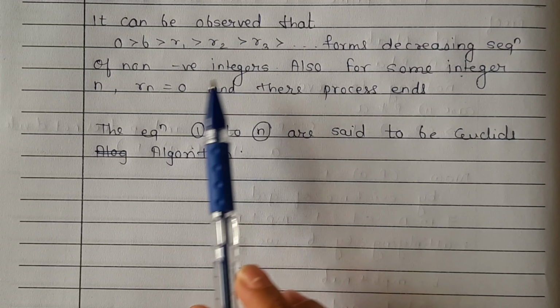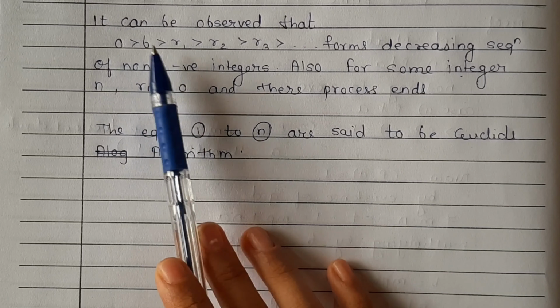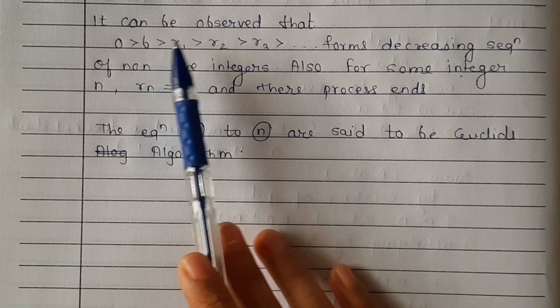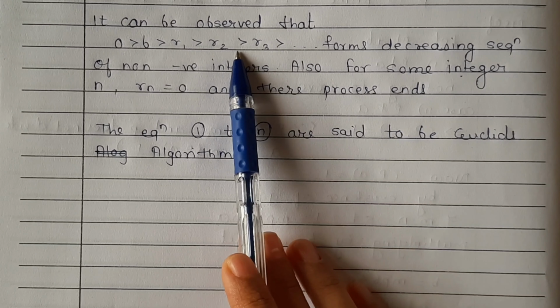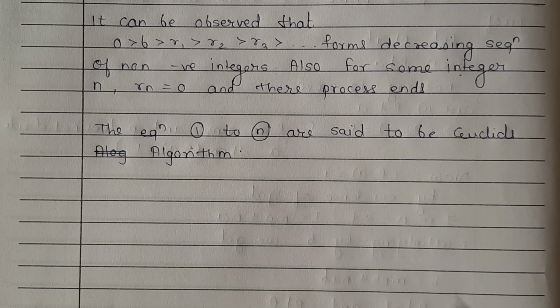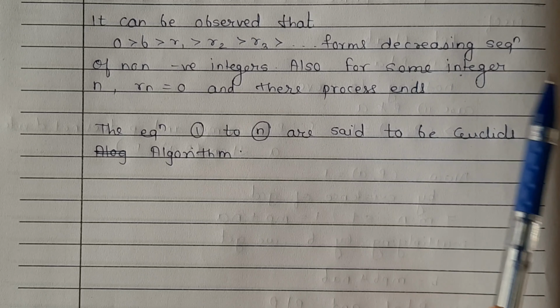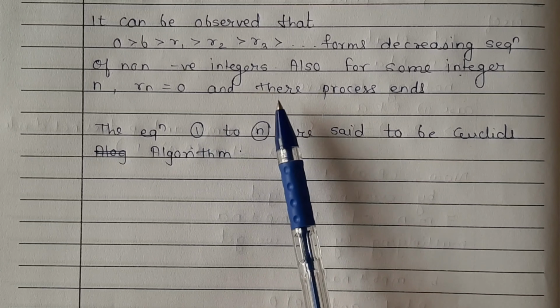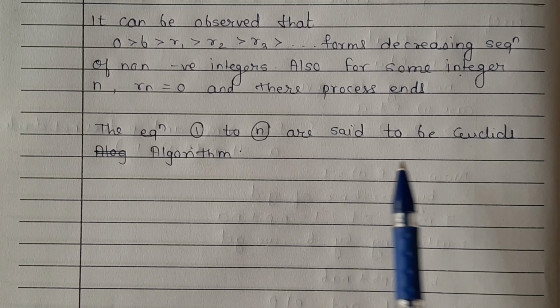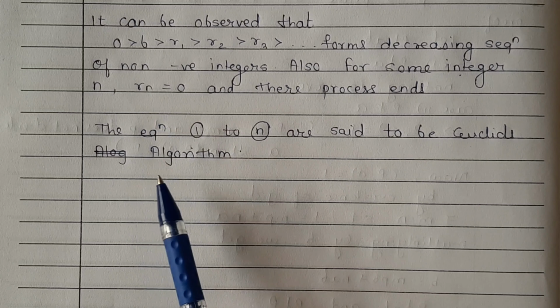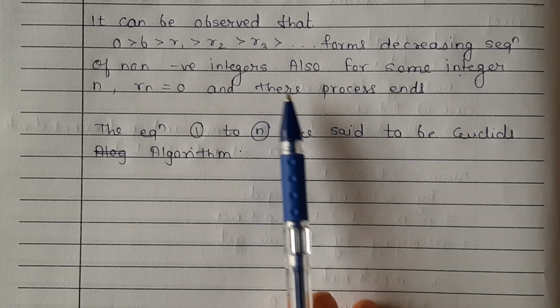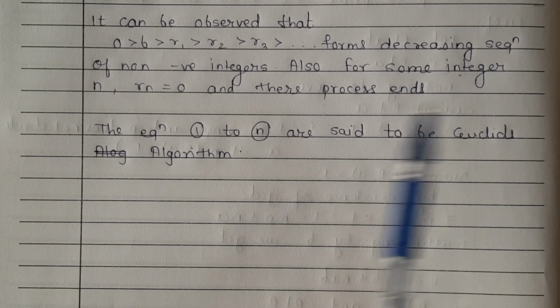So here we observe A is greater than B, B is greater than R1, R1 is greater than R2, R2 is greater than R3 and so on. It is a decreasing sequence of non-negative integers, and for some n, Rn is equal to 0. When we get Rn equal to 0, the process ends.